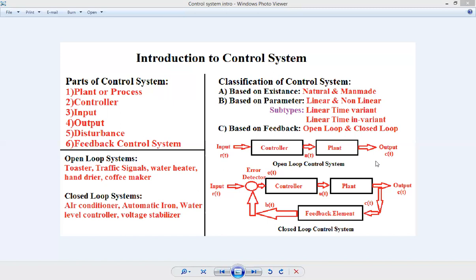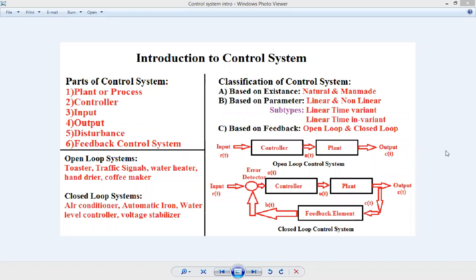So non-automatic iron is also an example of open loop control system. Again, you can say traffic light is a very good example of this open loop control system. Then you can say the room heater. What does the room heater do? It continuously heats the room. Even if a sufficient amount of heat is generated inside the room, still it starts heating the room. It does not stop heating.